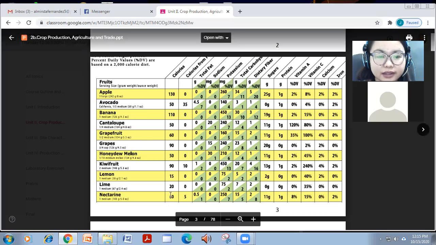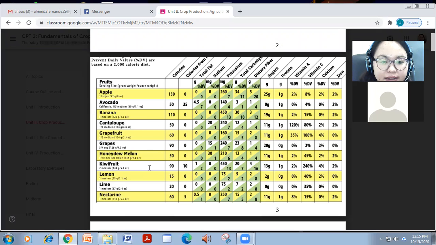In terms of calories, these are the energy you get from these fruits. We have the highest is banana. So a banana a day will give you a lot of energy. And followed by grapes, kiwi fruit, and, no, it's actually apple which is the highest compared to banana, and then followed by banana, and then so on, kiwi fruit. And we also have avocados as a good source of calories.